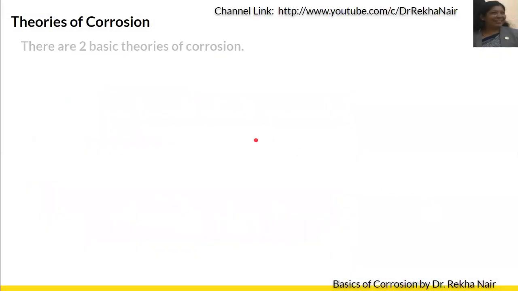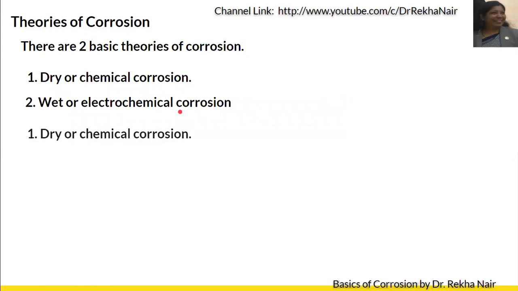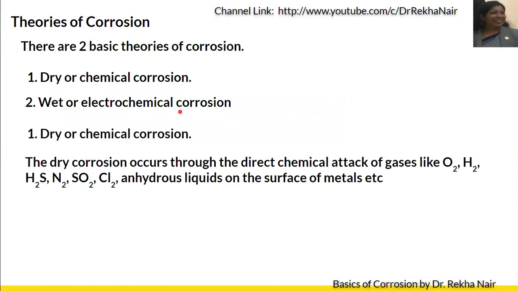Now, there are different theories based on corrosion. Mainly, there are two basic theories, dry corrosion and wet corrosion. Dry corrosion is also known as chemical corrosion. From the name itself, it is clear that dry corrosion means corrosion taking place in the absence of water. The second one is wet corrosion, that is, electrochemical corrosion. In the presence of some liquid, the corrosion is taking place, so we call it electrochemical corrosion or wet corrosion.